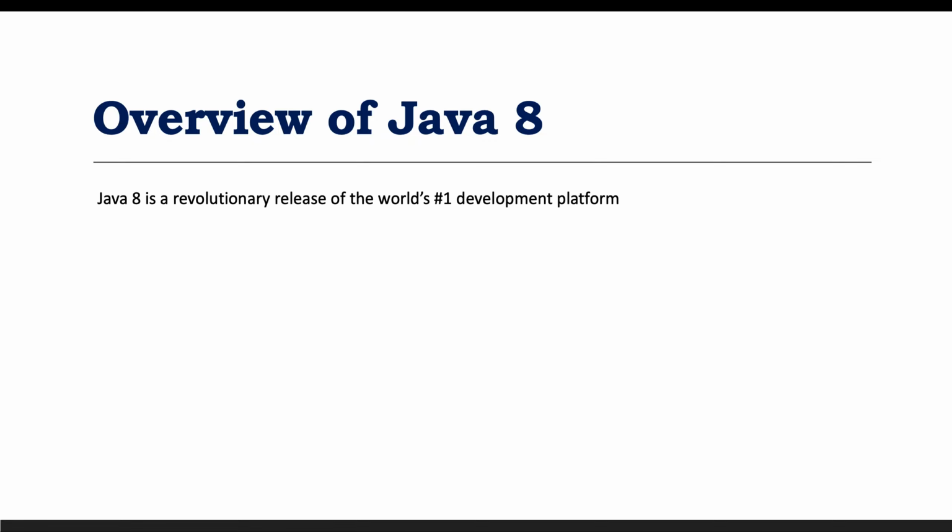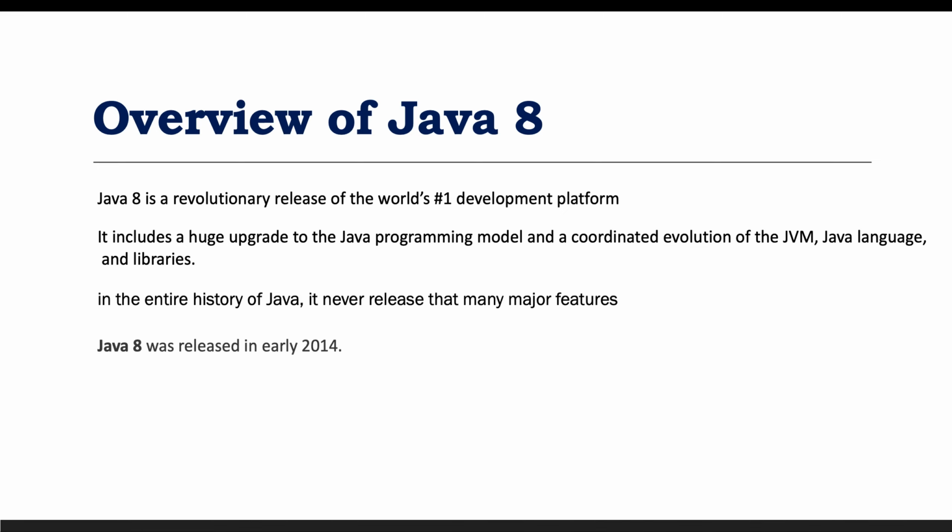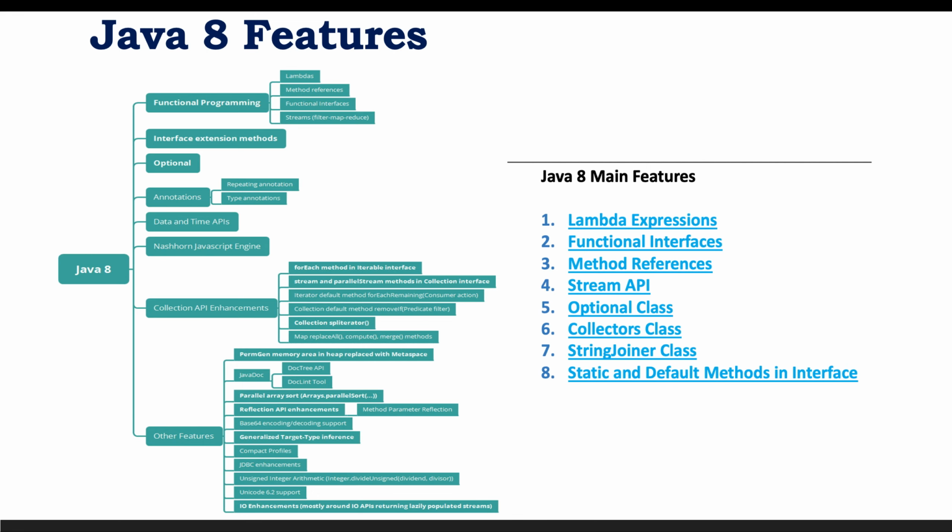Okay, so first, Java 8 is a revolutionary release of the world number one development platform, which includes a huge upgrade to the Java programming model and a coordinated evolution of the JVM, Java language and libraries. So basically, in the entire history of Java, it never released that many major features, and it was released early in 2014. Java has already released Java 21, but we are going to discuss each and every release one by one in separate series. So in this series we are going to discuss the overview of the Java 8 features.